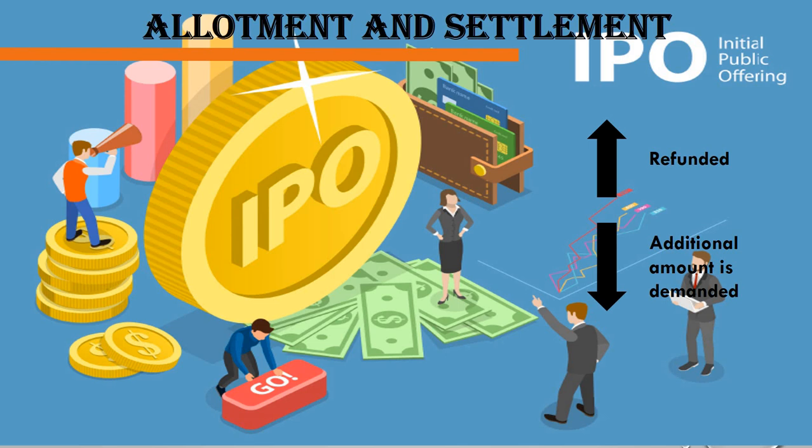And the status of the company is then considered to be listed in the stock exchange. And the settlement is done 2 days after the trading date. So it can be 2 days, 3 days. So that means within 2-3 days, the settlement will be done.